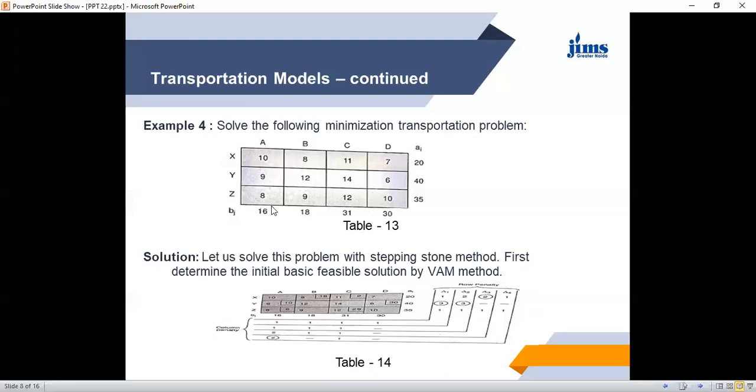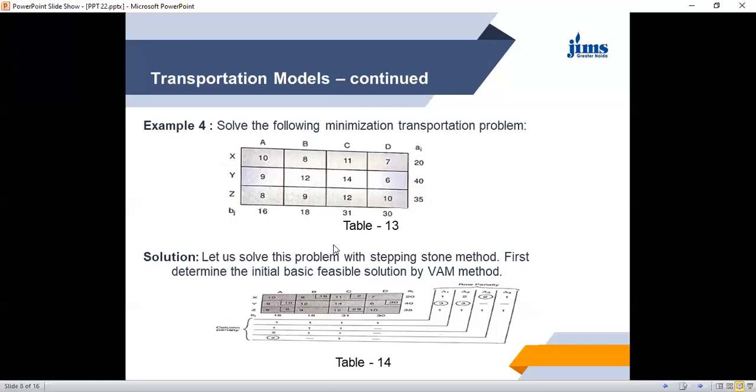So we can supply maximum 6 units because 10 units have already been given here. Requirement is for 6, so it will be 6 units. Then its capacity is reduced from 35 to 29, and now this column is deleted. So now we have only 2 columns, B and C, and only 2 rows, X and Z.